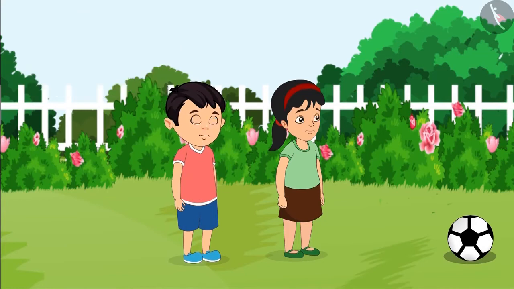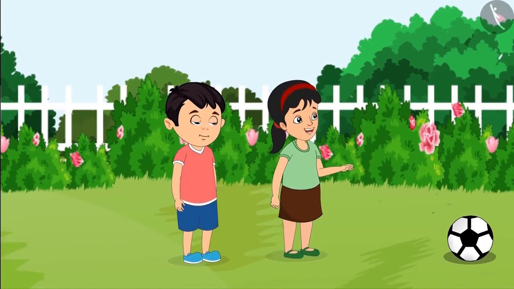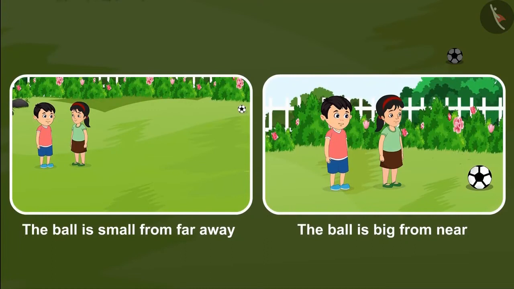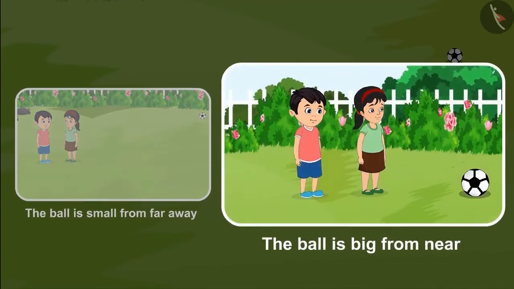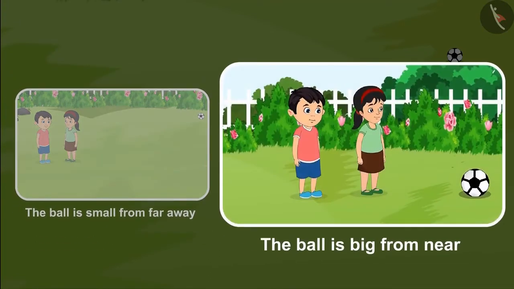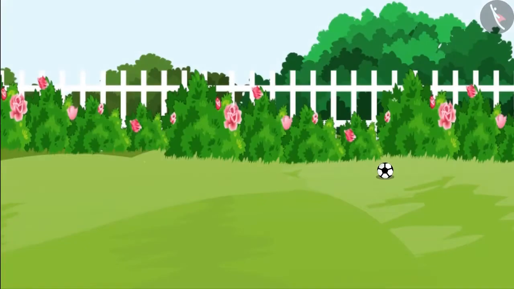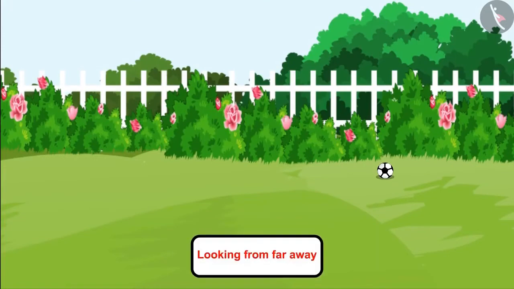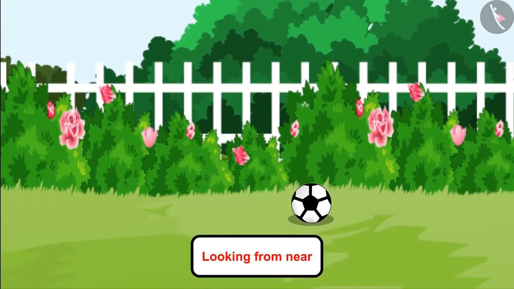Why is it so? You are right, Chotu. It is a big ball. Children, Chotu felt that the ball is small from a distance and when he went near, it is looking big. You are right. Things look small when seen from a distance. When we get closer to the object, we are able to see the real size of the object. That's why they look big when we get near the object.